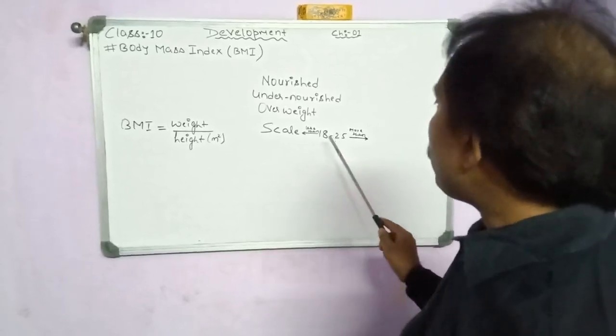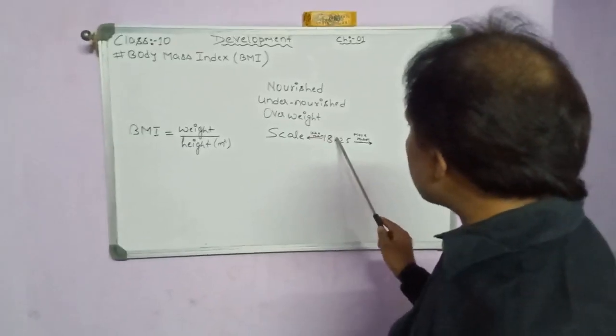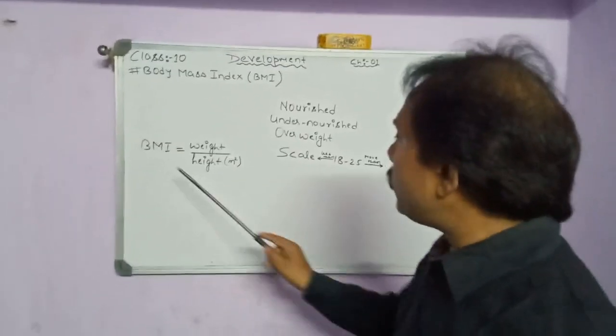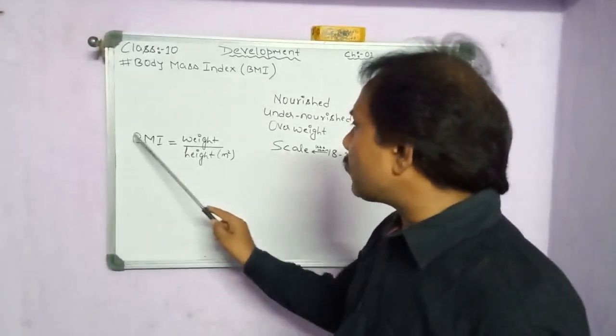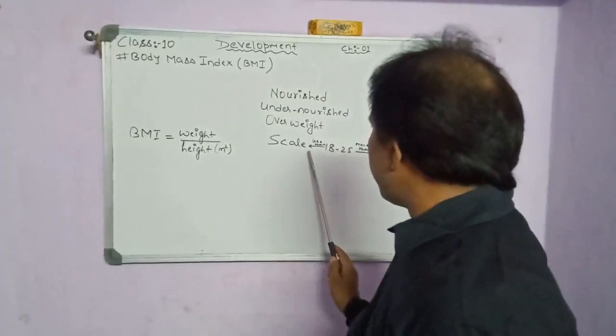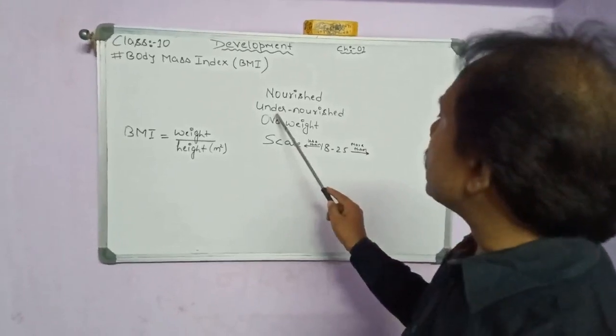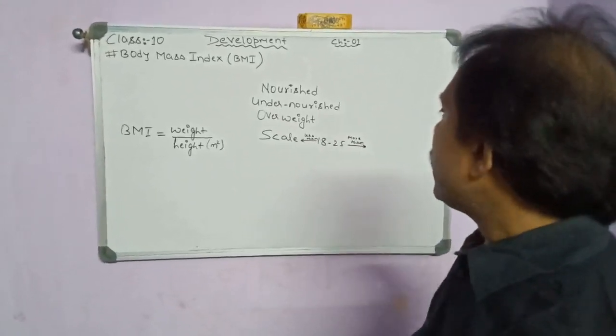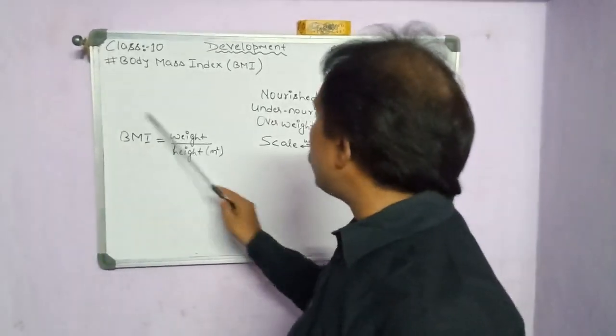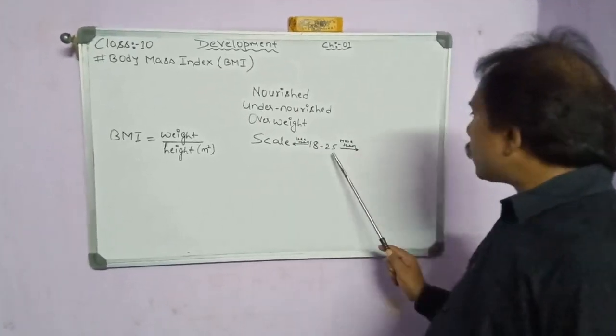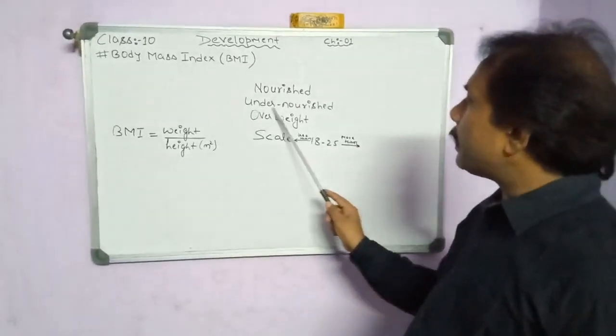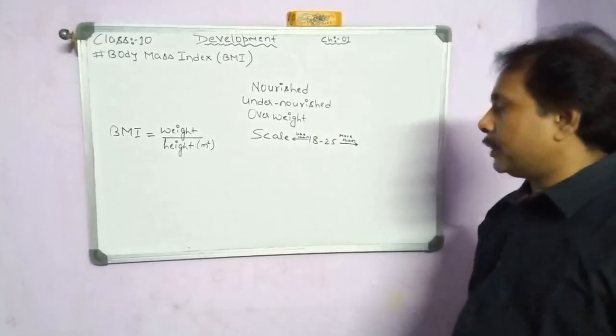If the value is less than 18, it means the person is undernourished. And if the value is more than 25, it means the person is overweight.